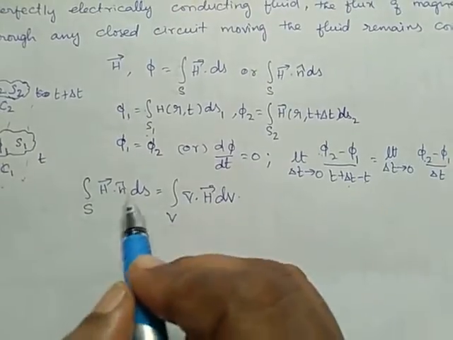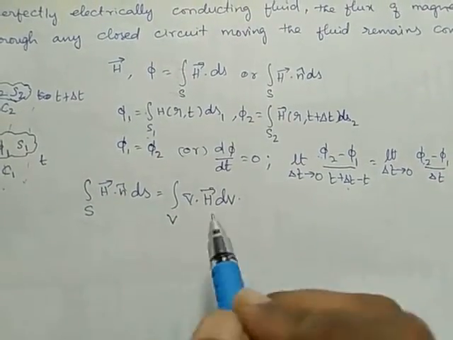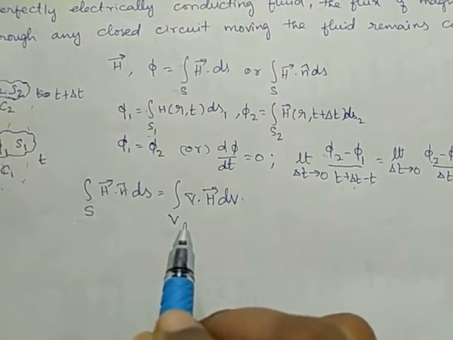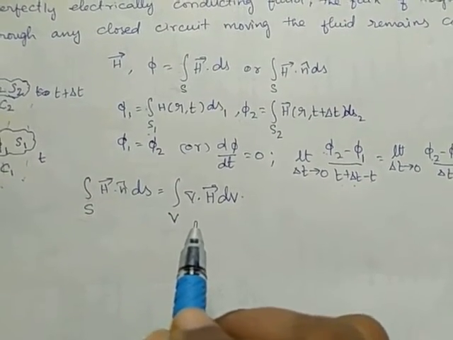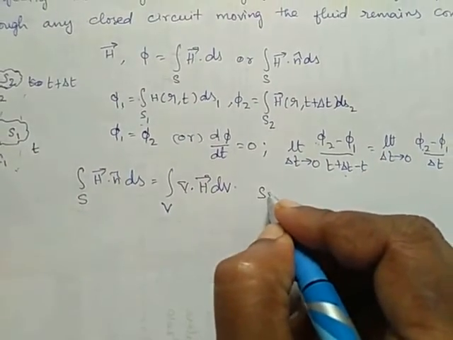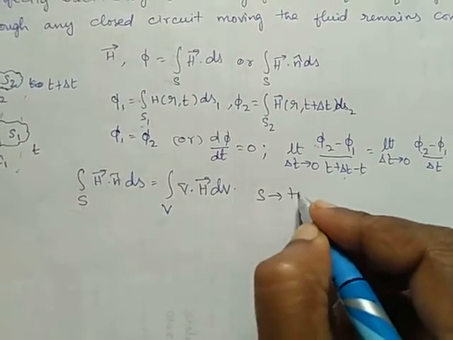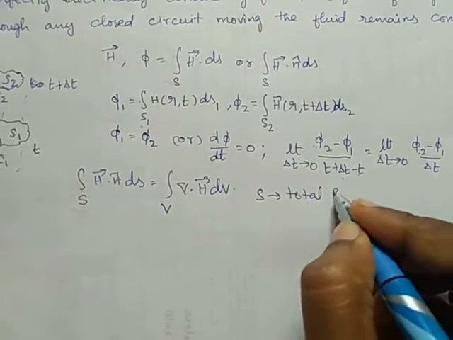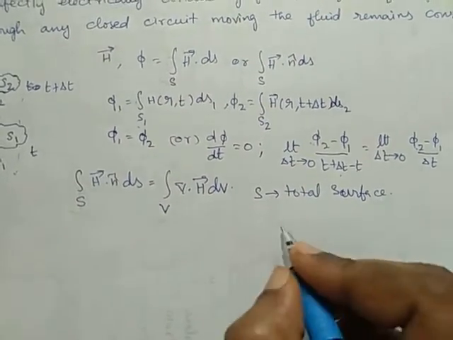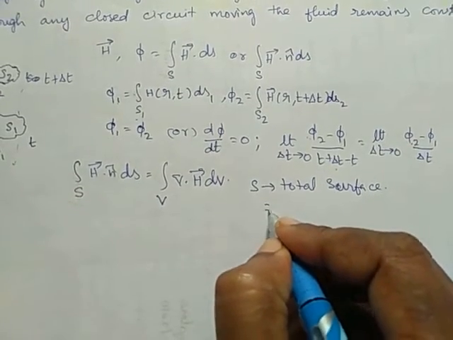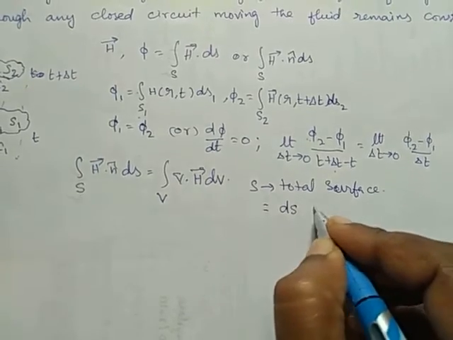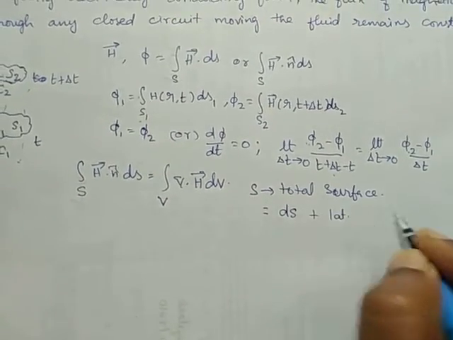This we got using Gauss divergence theorem. The surface integral is changed to a volume integral using Gauss divergence theorem. So here S is the total surface. So what is the total surface? The total surface can be found as the change in surface plus the lateral surface.